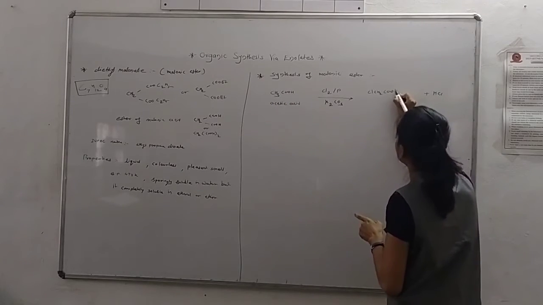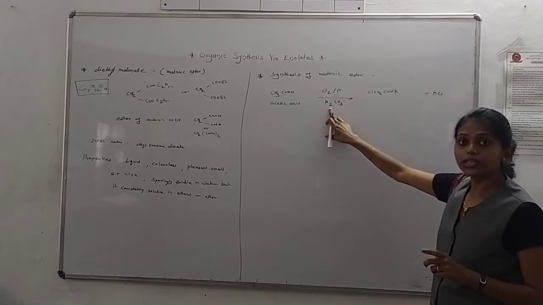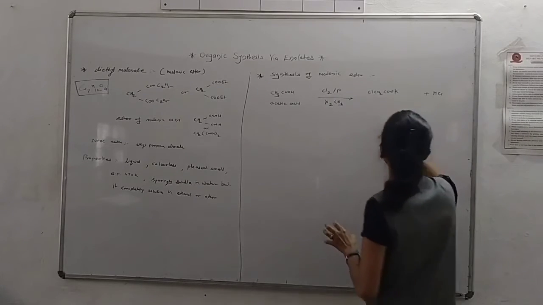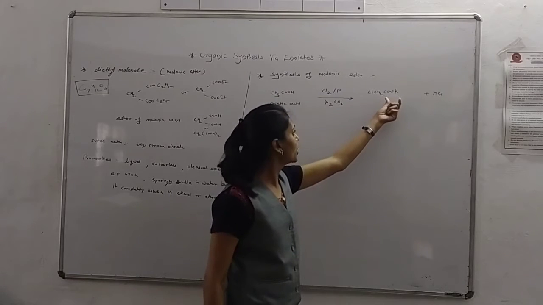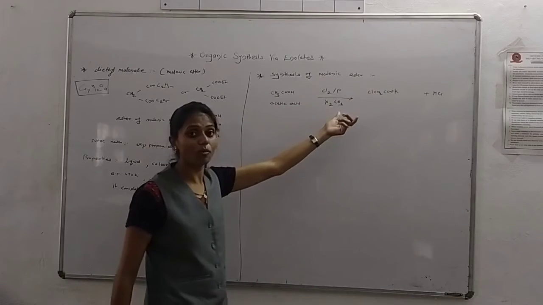COOH is replaced by COOK due to potassium carbonate. So we have obtained the alpha chloro potassium salt of acetic acid.